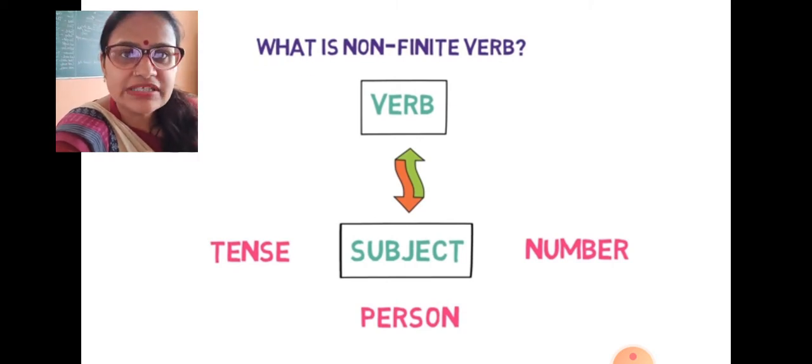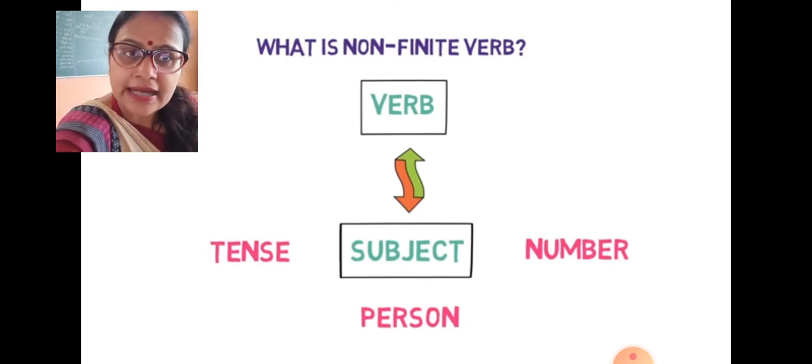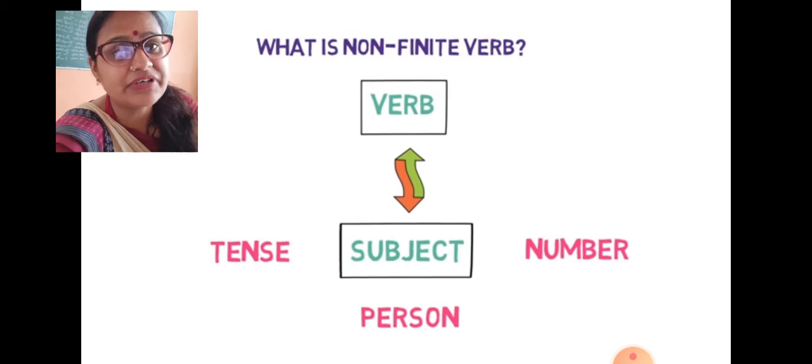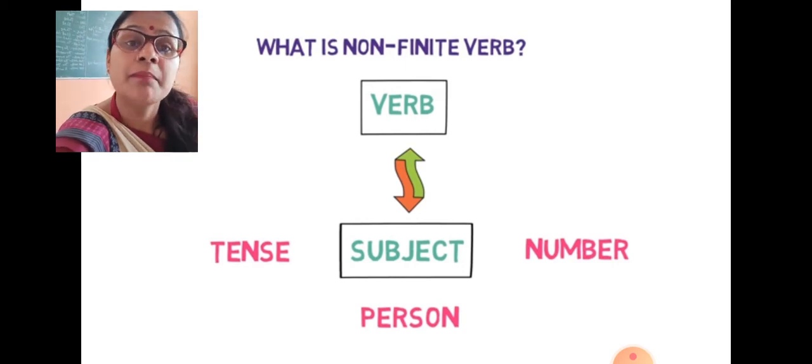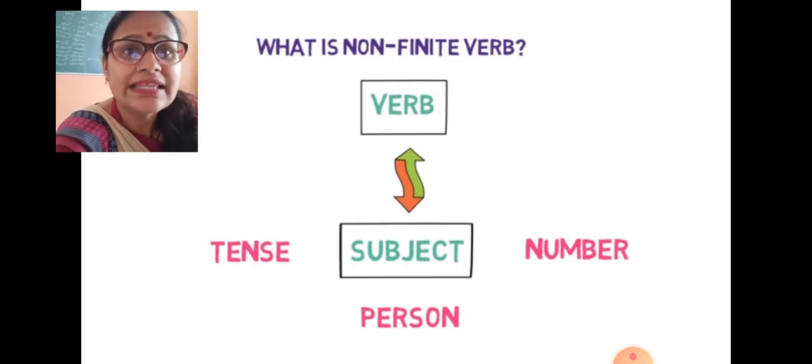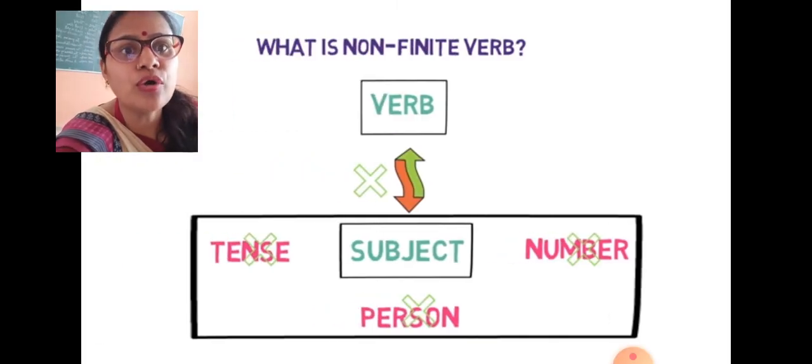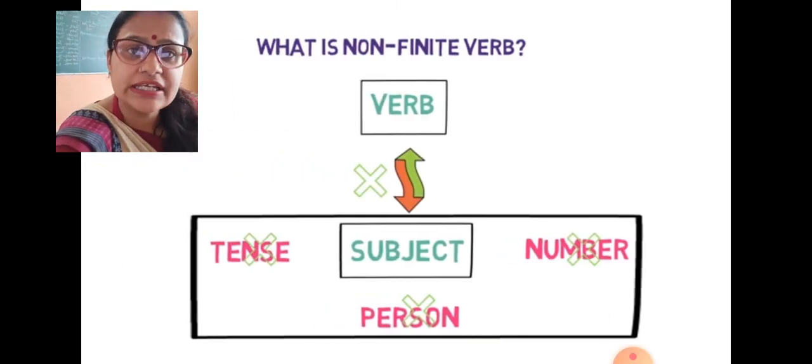So obviously it's non-finite, which means opposite to finite. In finite, there was an agreement between verb and subject. The verb changes according to the subject requirement, whether it is in tense, person or number. But in a non-finite verb, there is no such agreement between verb and subject. So there will be no changes in their tense form, person form or number form.